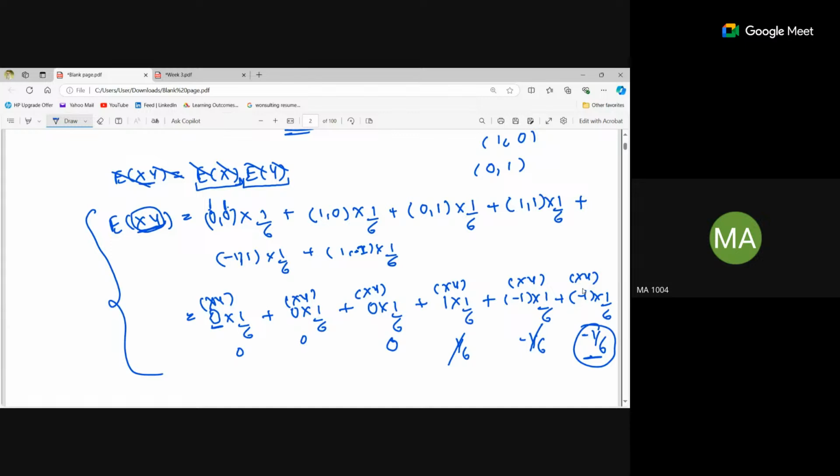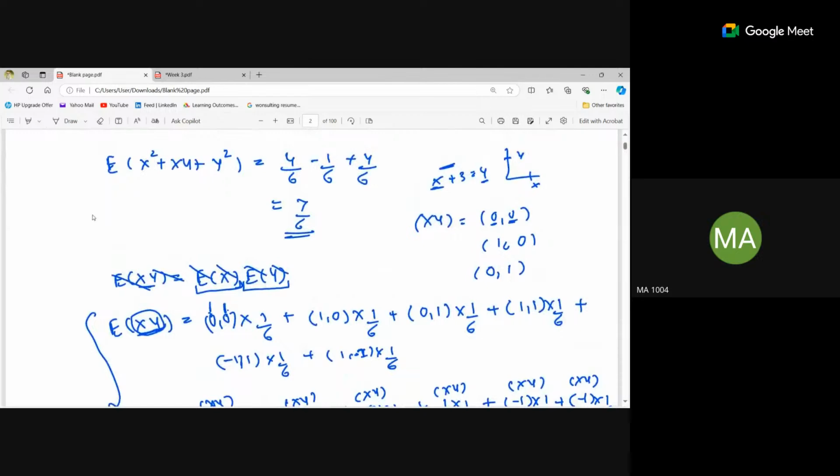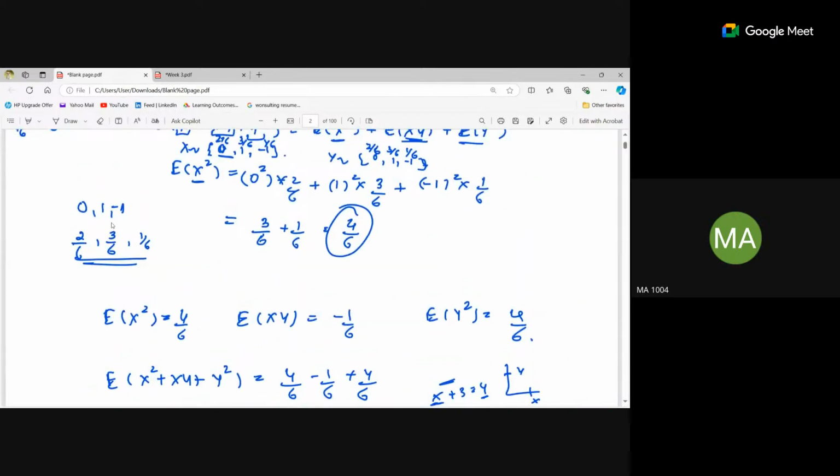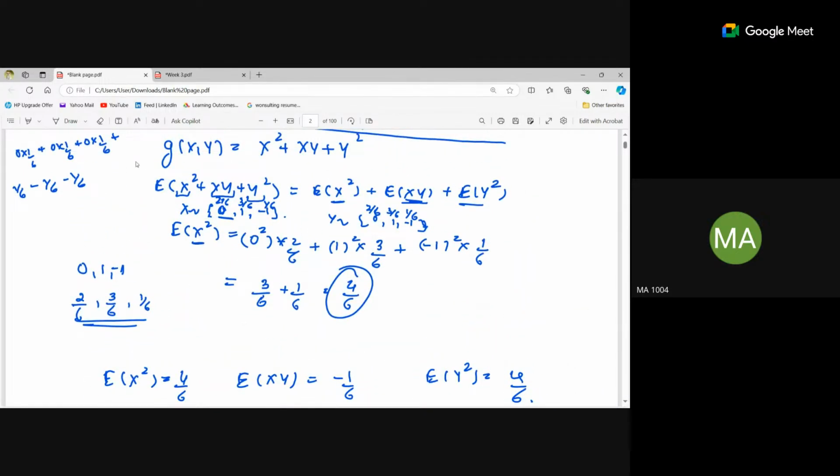Everybody? Yes, ma'am. Okay. So some x square, right? Who had a doubt in x square? Ma'am, me. What is your doubt? Ma'am, the way we calculated xy, the same can be done for x square as well.